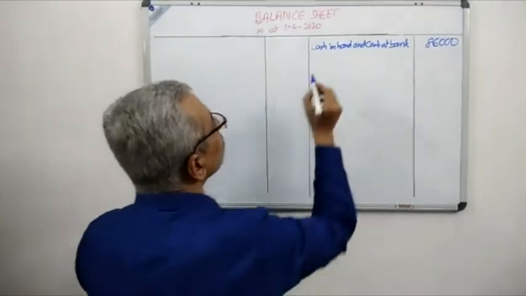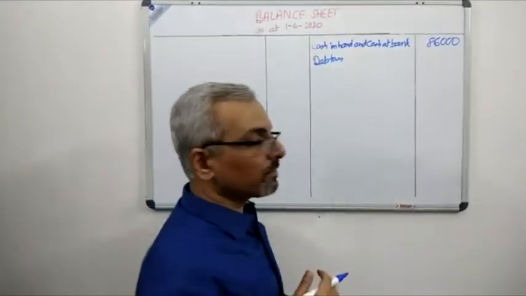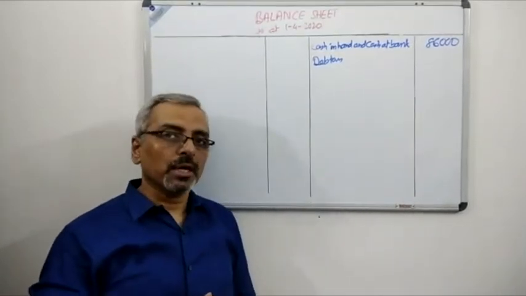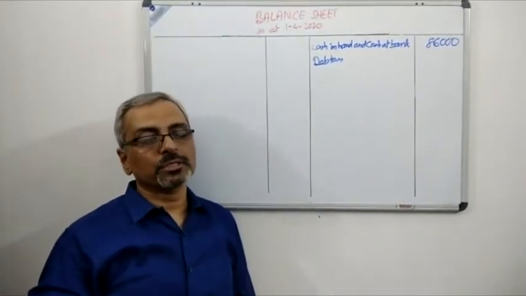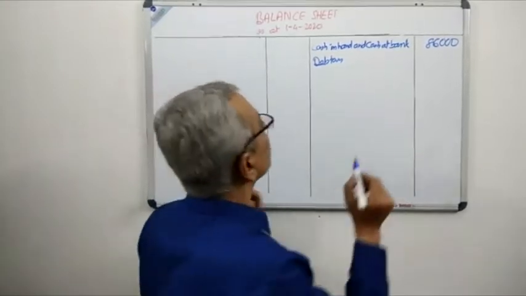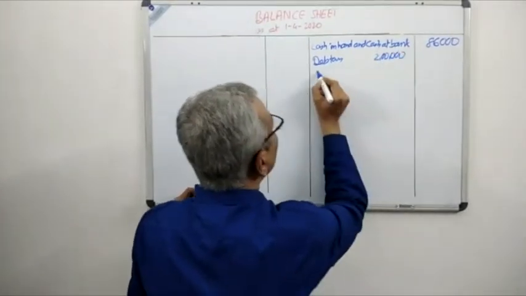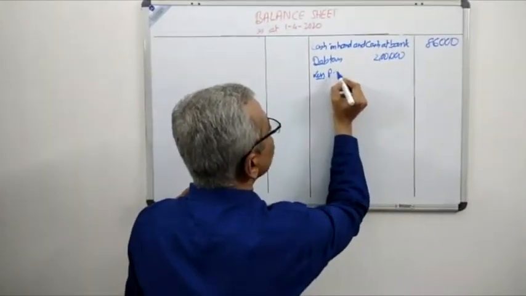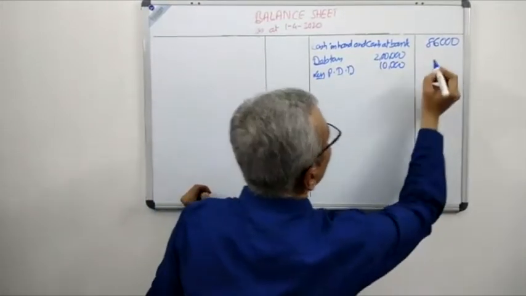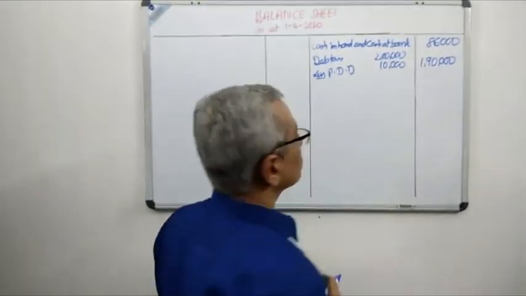Next one, we have debtors. And what is the value of debtors? The value of debtors is 2 lakh, and if you remember, there was an adjustment. The adjustment was a provision for doubtful debt of 5%. So debtors, inner column 2 lakh less provision for doubtful debt 10,000, outer column 1,90,000. This is the second entry.